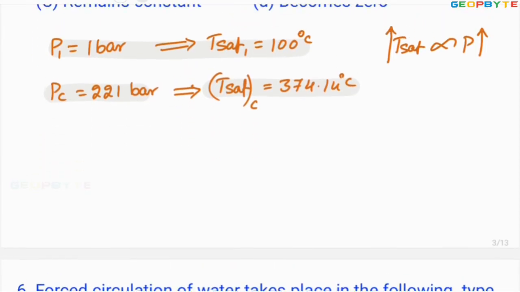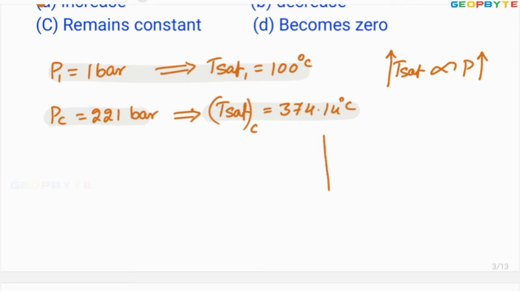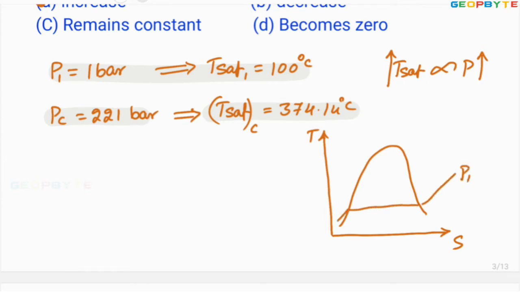Even if you look at the T-S diagram, the temperature versus entropy diagram, this may be the saturation curve. Corresponding to P1 pressure, this is the saturation temperature Tsat1. But when I increase the pressure from P1 to P2, the saturation temperature increases from Tsat1 to Tsat2. So from that also you can conclude that if the pressure increases, saturation temperature increases. I hope you got my point.